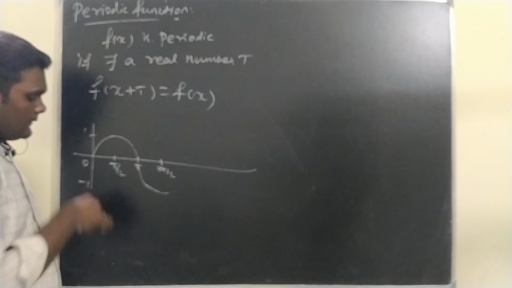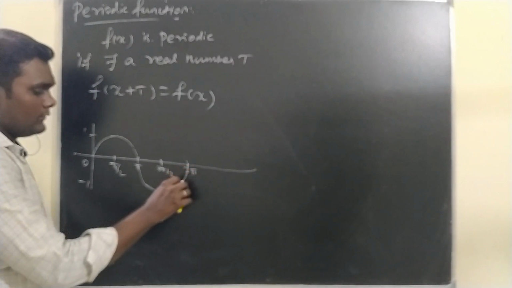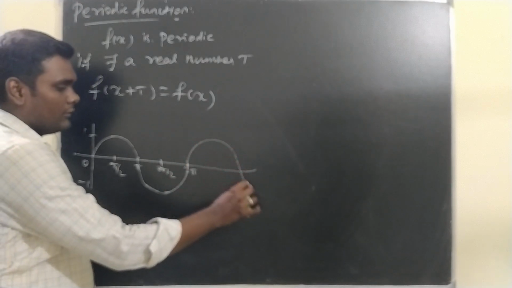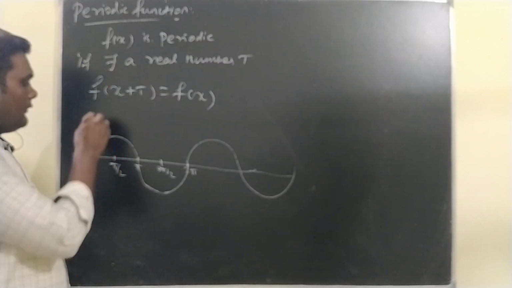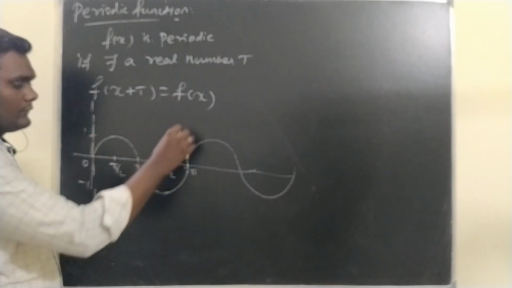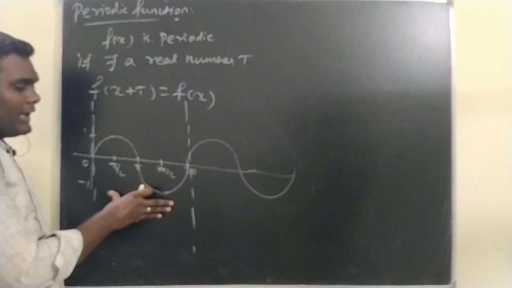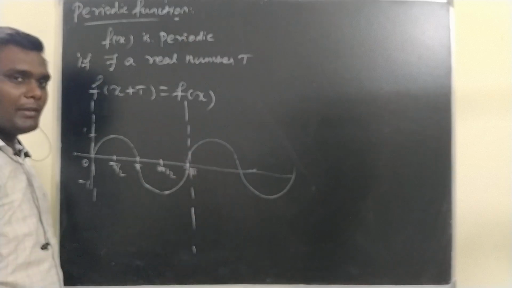And here again it will reach 0 after 2 pi. So likewise, this graph goes on and on. Now, if you split this, you may see the same graph cut and pasted in the intervals, repeating again and again.